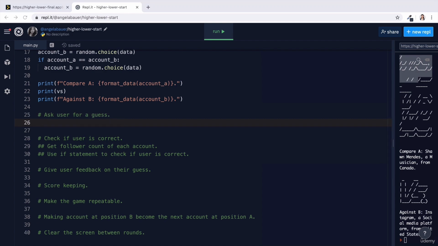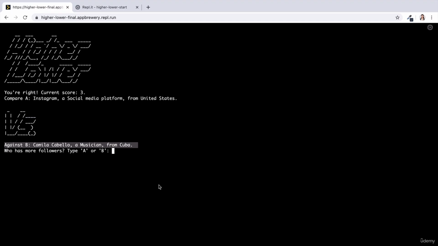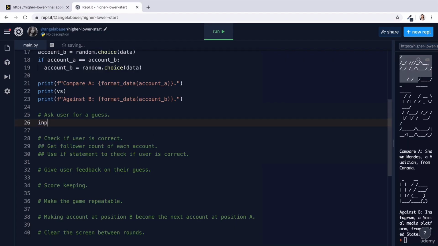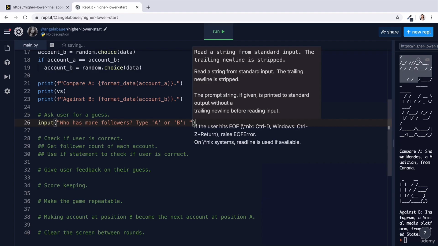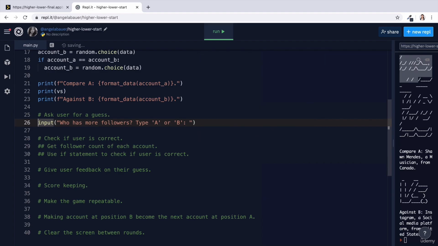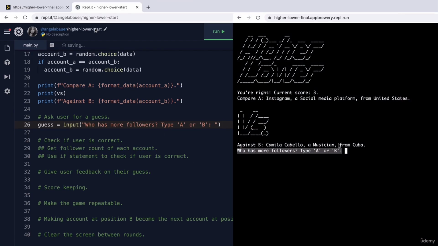We need to ask the user for a guess to see who has more followers, right? So I'm actually just going to copy this string right here, and I'm going to put that into an input. So who has more followers, A or B? And this input is going to come back as a string, and I'm going to save it inside a new variable called guess. Now, because it asks them for A or B, they might type A like this, or they might type A like this.